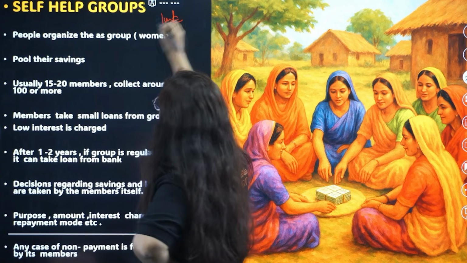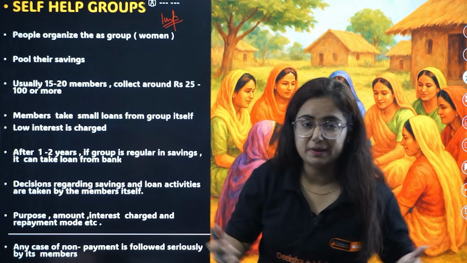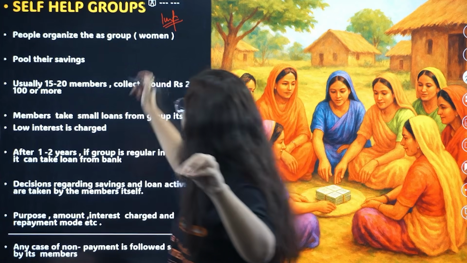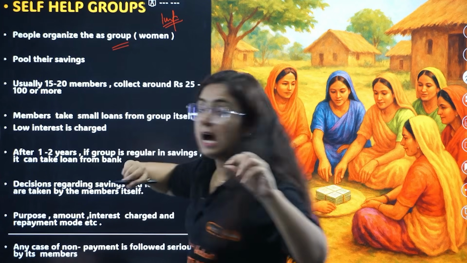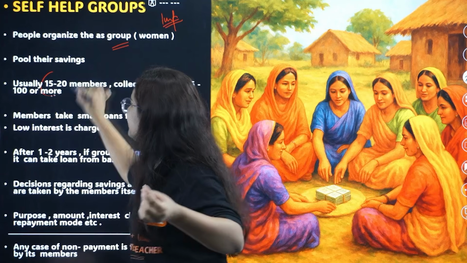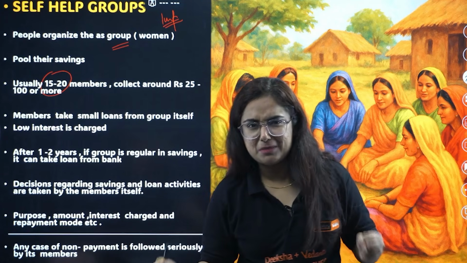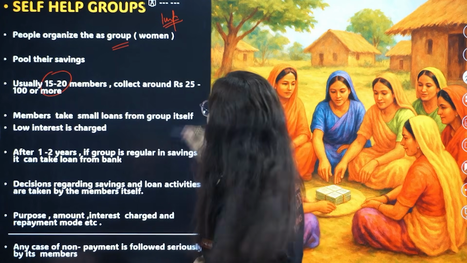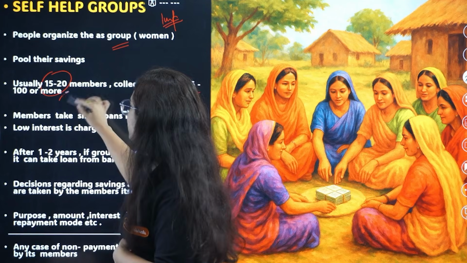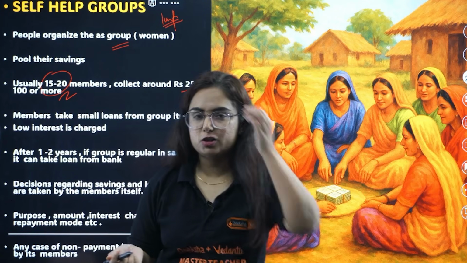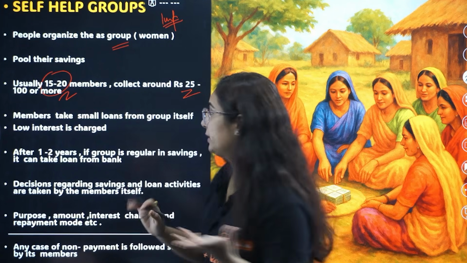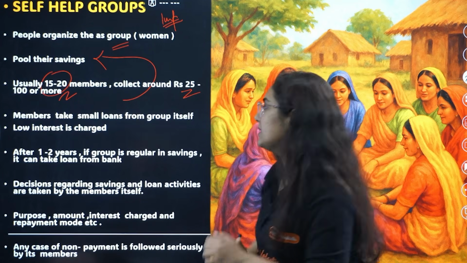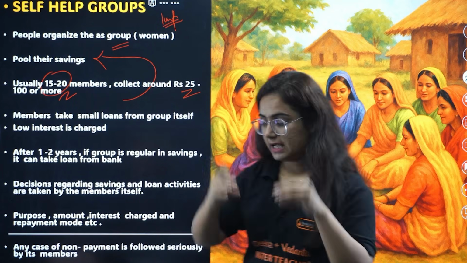That is SHG, self-help group. What is SHG, beta? Self-help. These women are helping themselves. These are small groups of people, around 15 to 20 members. They come together, not like a chit-chat kitty party. They come together and daily they save 25 to 100 rupees according to their situation, daily or monthly, whatever it is. So they pool their savings and collect them in a single place.